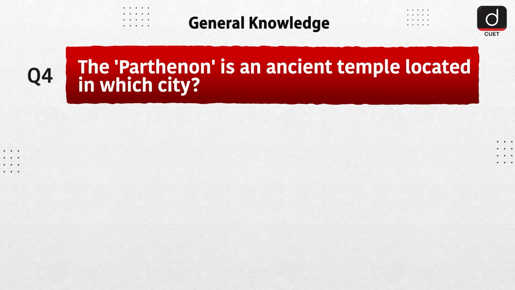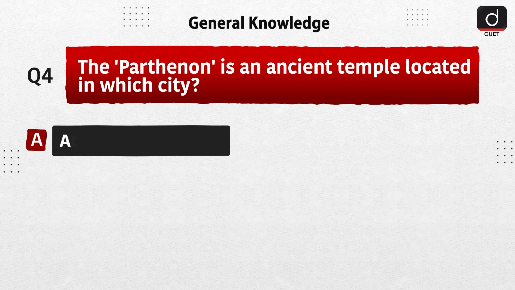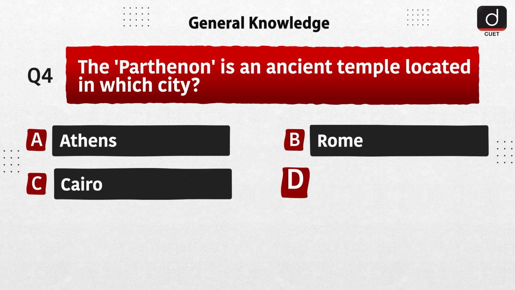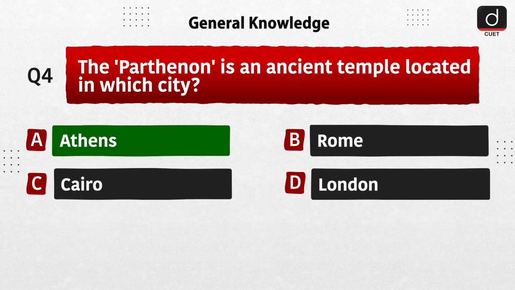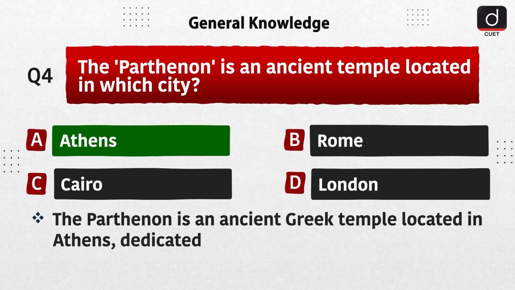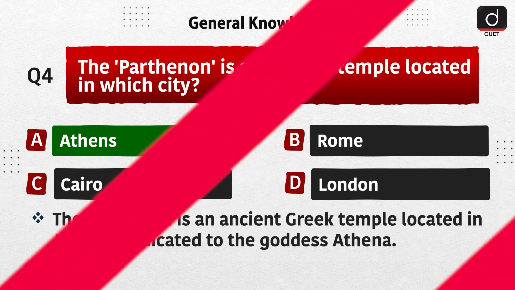Next question is, the Parthenon is an ancient temple located in which city? Option A, Athens. Option B, Rome. Option C, Cairo. Option D, London. The correct answer is option A, Athens. The Parthenon is an ancient Greek temple located in Athens, dedicated to the goddess Athena.